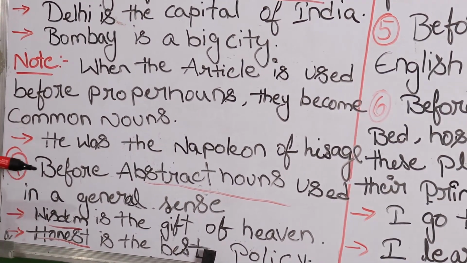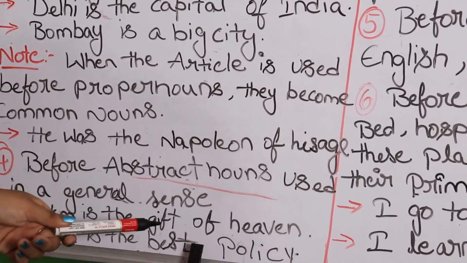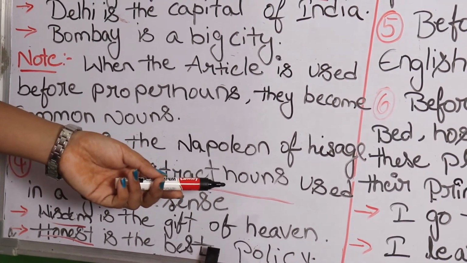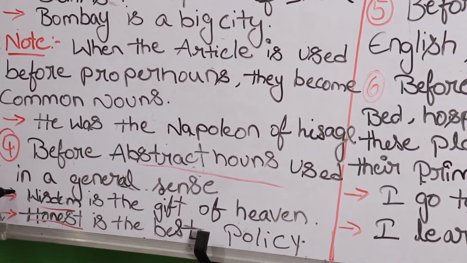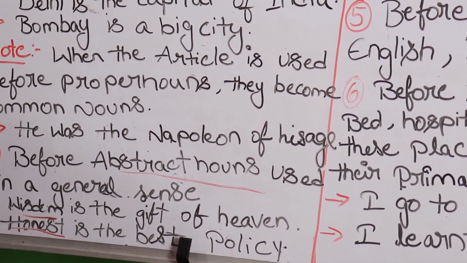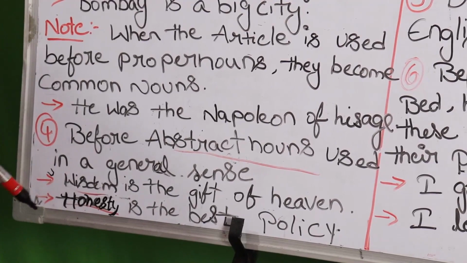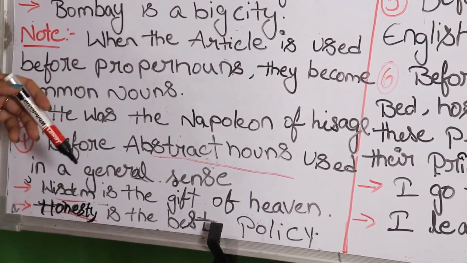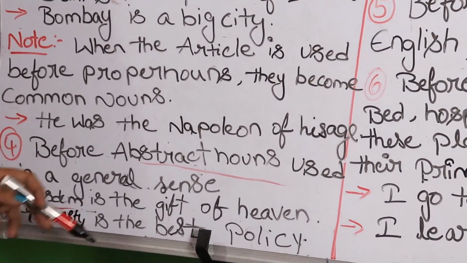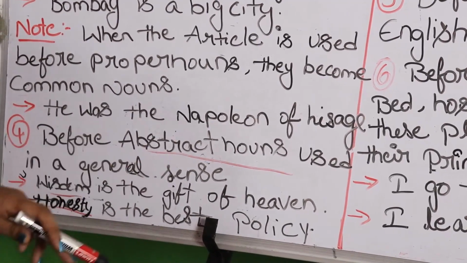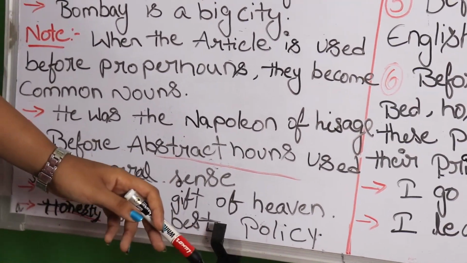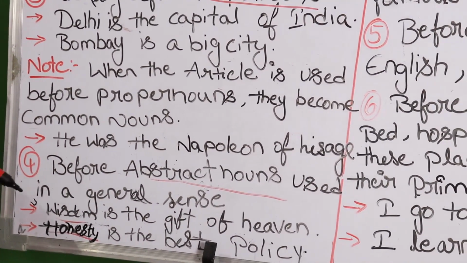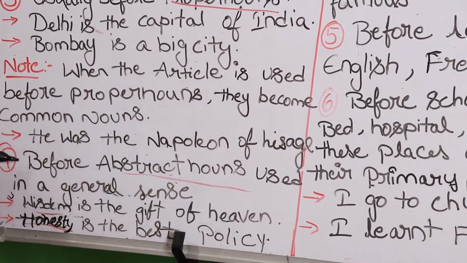Now, the next rule. Before abstract nouns used in their general sense. I told you already, an abstract noun is the one which you can only feel but you can never see. For example, wisdom is the gift of heaven. Honesty is the best policy. So you can never see honesty or wisdom, but only you can feel it. Or love is wonderful. Before love, there must be omission of article.